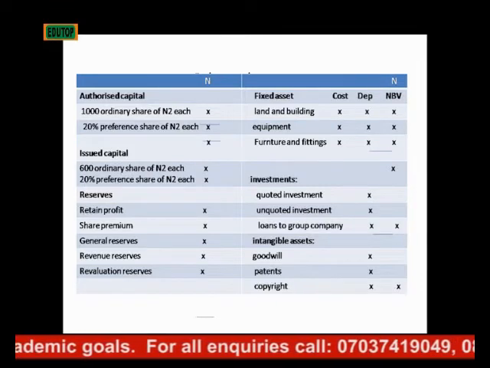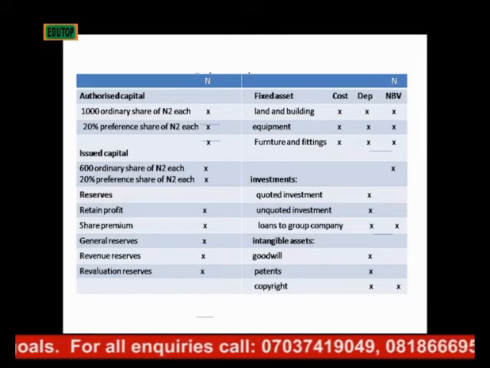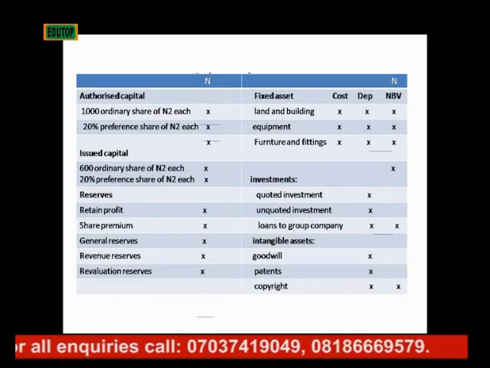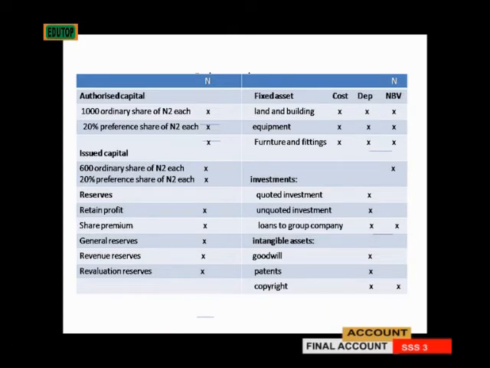But the issued capital is the capital that was issued out of the authorized capital, and that is the reason you see it stated there. Then it can be from the ordinary shareholders and the preference shareholders. So you know we have different types of share: we have ordinary shares and we have preference shares. So reserves are also there, and revenue reserves are also there.